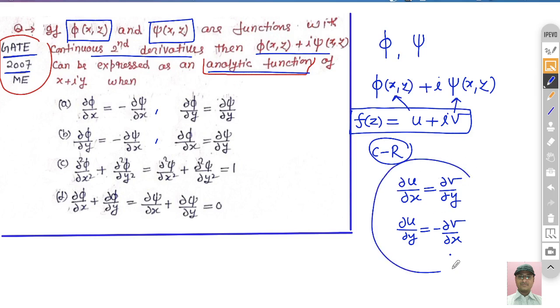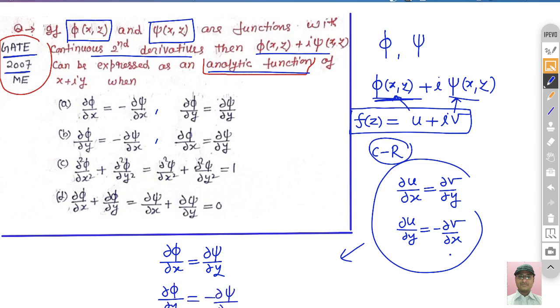You can also write the equation as del phi by del x is equal to del psi by del y, and the second condition is, in place of u and v, phi and psi: del phi by del y is equal to minus del psi by del x.